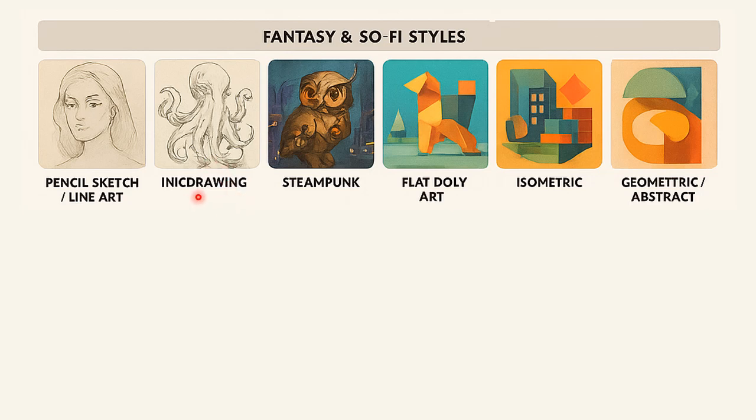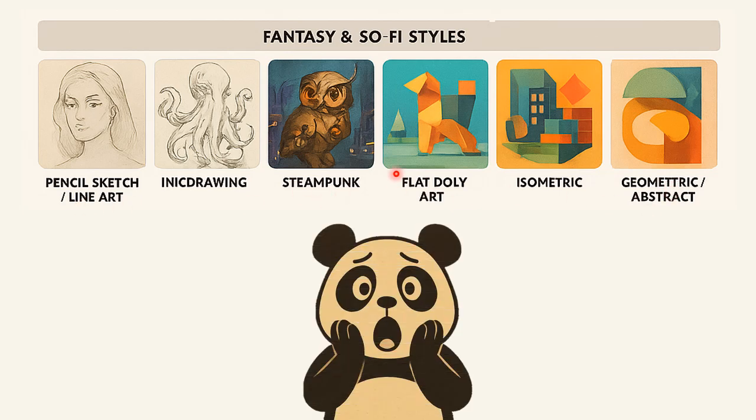See, this is again where you have to watch out with ChatGPT or all the image generators. They always sometimes mess up the words. Steampunk, we talked about flat, Dolly art, isometric, geometric. Is that how you spell geometric? Okay. Anyway, to be honest, the panda now is shocked that in ChatGPT itself, you can create images with so many styles. You can imagine your own graphics, infographics, or whatever graphics you need to produce for your slides. You can do the most amazing kinds of styles.